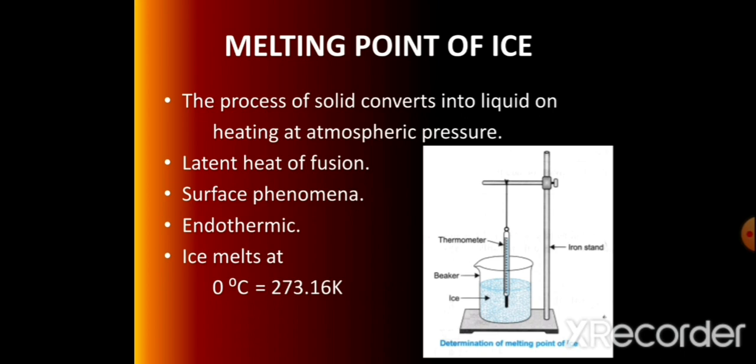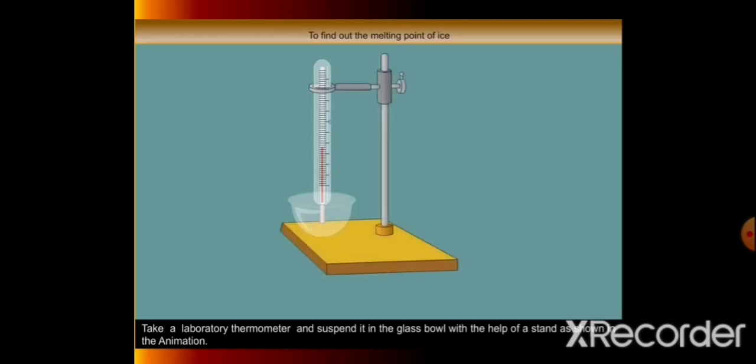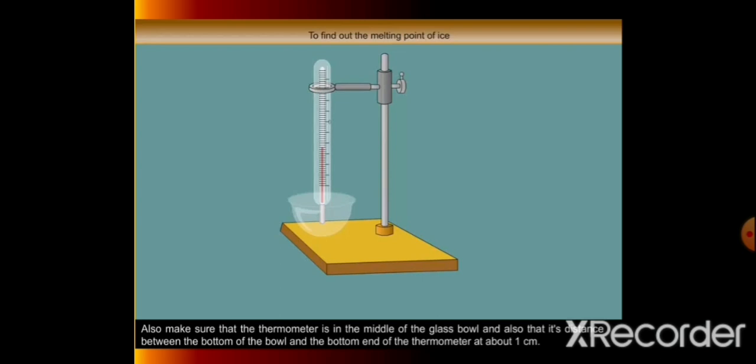Now we will study this melting point of ice in the form of an animated activity. Take a laboratory thermometer and suspend it in a glass bowl with the help of a stand as shown in the animated diagram.